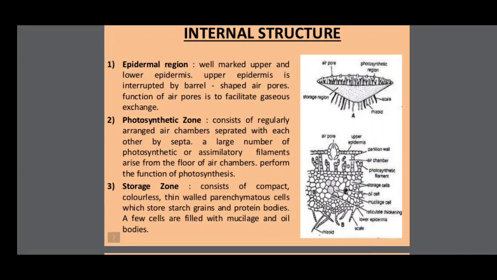Internal structure. We can take a section, and we observe the following from the upper side. First one, the epidermal region.